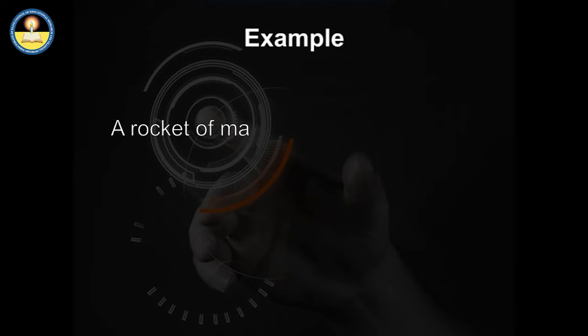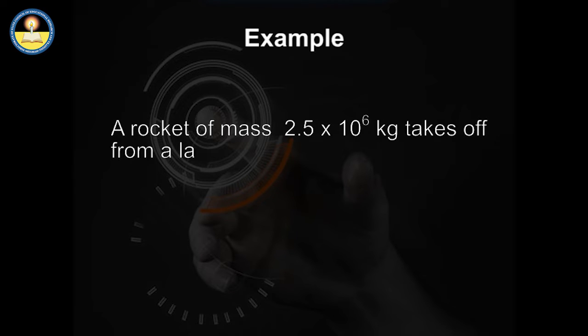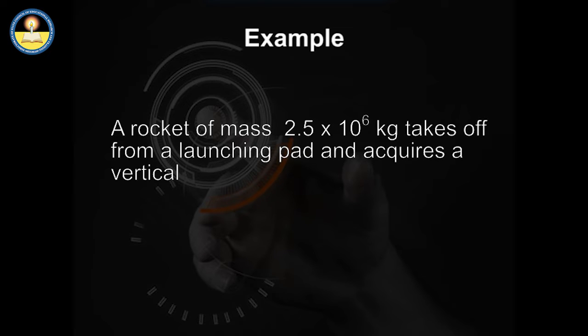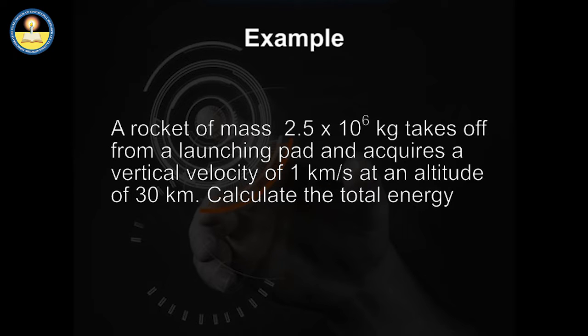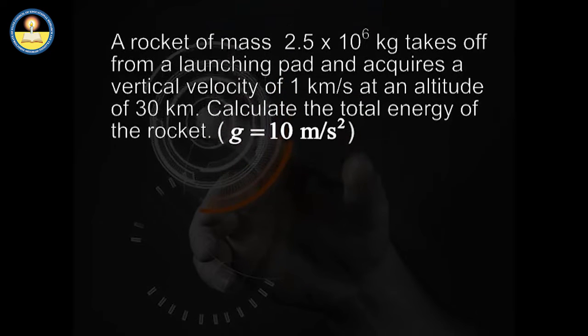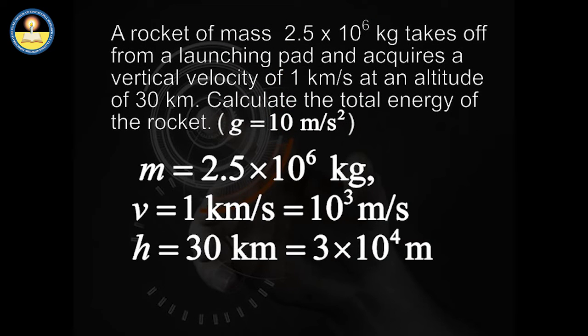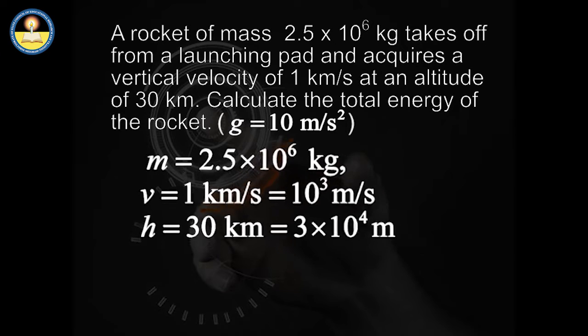Let's see an example. A rocket of mass 2.5 multiplied by 10 to the power 6 kilograms takes off from a launching pad and acquires a vertical velocity of 1 kilometer per second at an altitude of 30 kilometers. Calculate the total energy of the rocket. First of all, let us convert all the values in SI units.